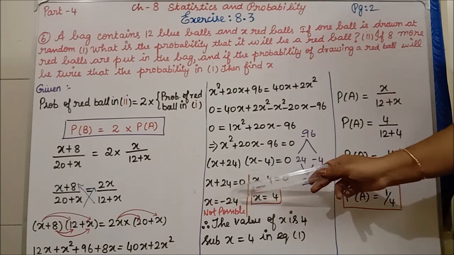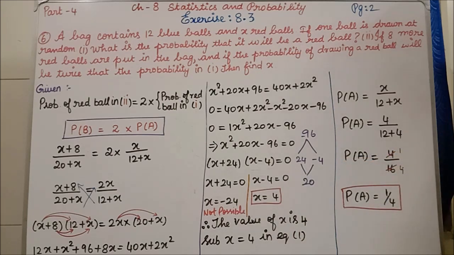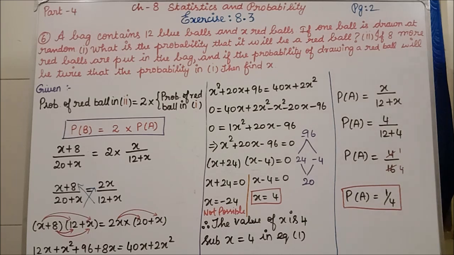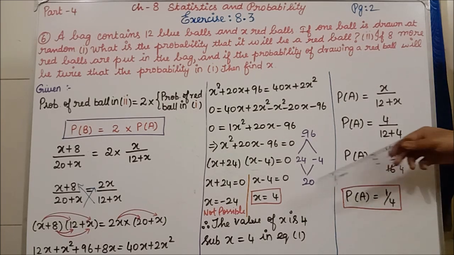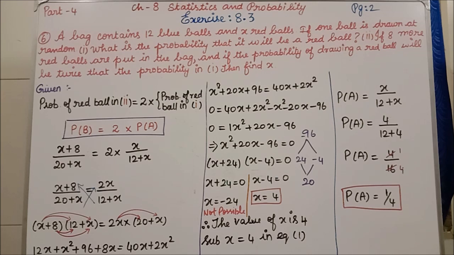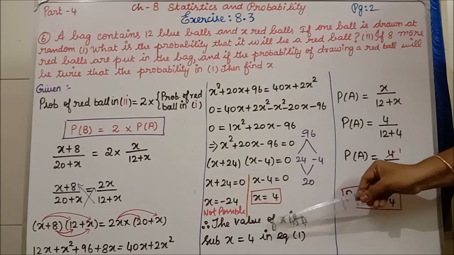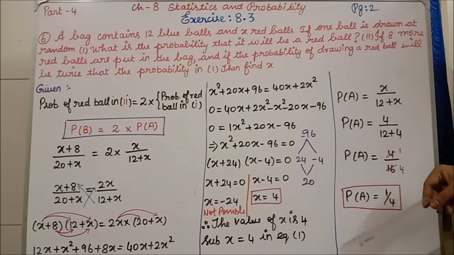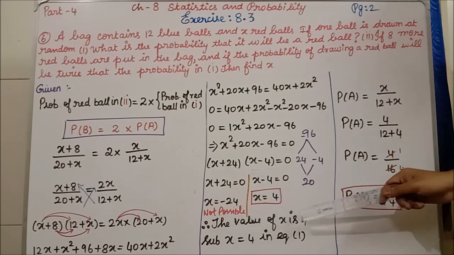x plus 24 equal to 0 means x equal to minus 24. A negative value is not possible, so I have written not possible. Here x minus 4 equal to 0, so x equal to 4. That is possible, so we are going to take x equal to 4. Clear? Therefore, the value of x is 4. Now we have got x equal to 4, which means the number of red balls is 4.